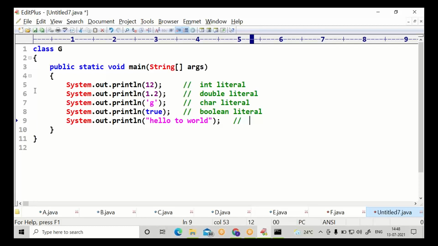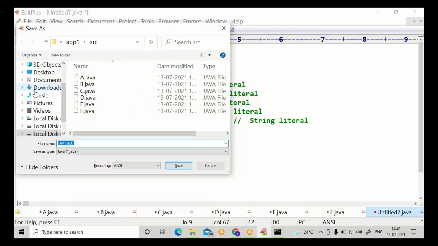String literal. How we can describe. Try saving this as g.java, class name as G. Save it.